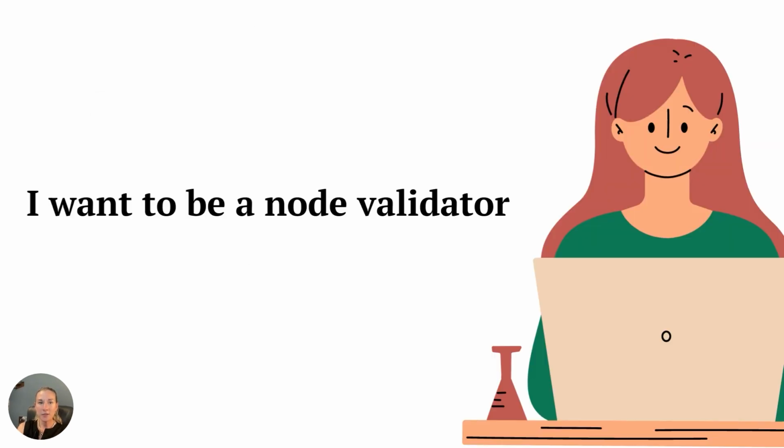Now, what if you decide to be a node validator? You're interested in being a node validator. What does that mean? How do you do that? Well, you do it in a few simple steps: you basically get your node validator hardware. So you run the node, and then you sync an execution layer client and a consensus layer, like we talked about. You generate your keys, you load them into your validator client, you monitor and maintain your node. Simple as that, right?